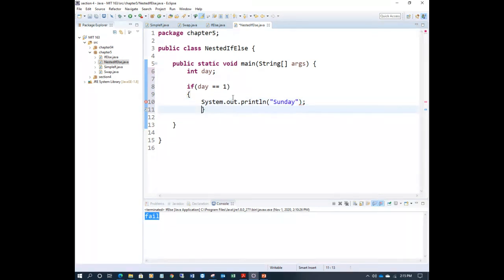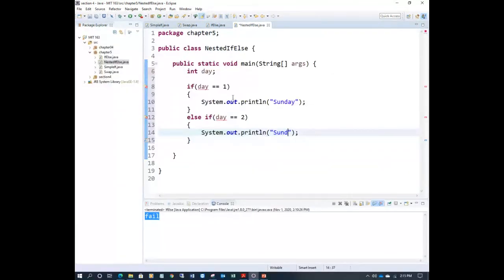If it is not 1, else. If it is not 1, we have to check if day is equal to 2. See, I'm using another if within else. So here I have to check. I say this is Sunday, then assume this is not Sunday. 2 is Monday, right?